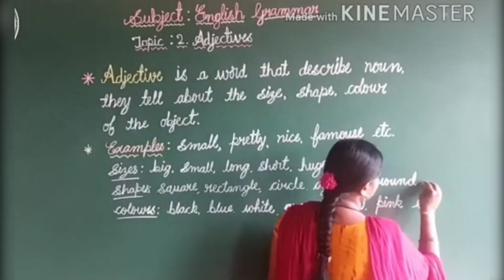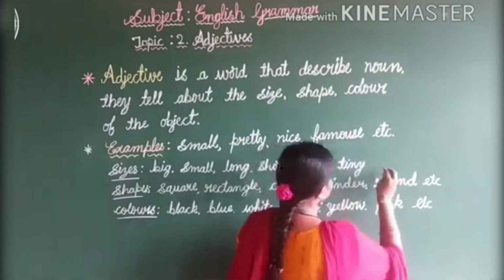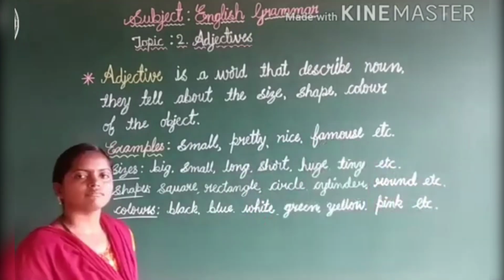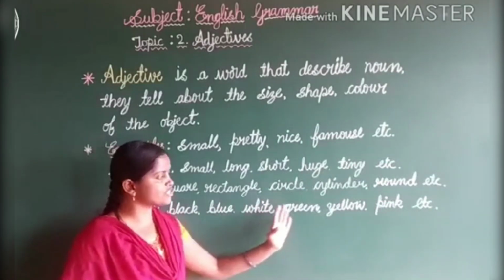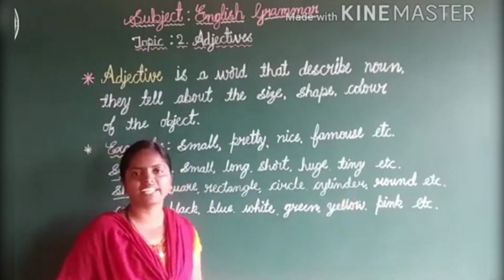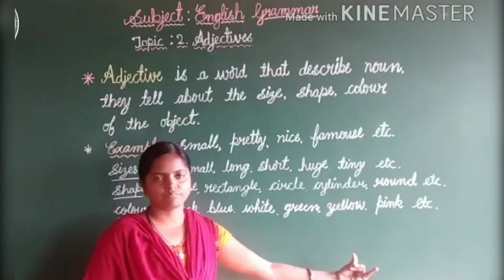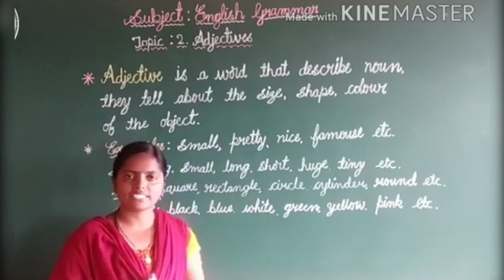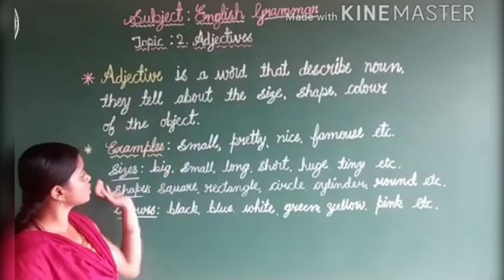See, not only these, many shapes also come. Okay, then sizes also come, etc. Look here children, these are the colors: black, blue, white, green, yellow, pink and etc. These all come in adjectives. I hope you understand now, right? Adjective is a word that describes a noun.